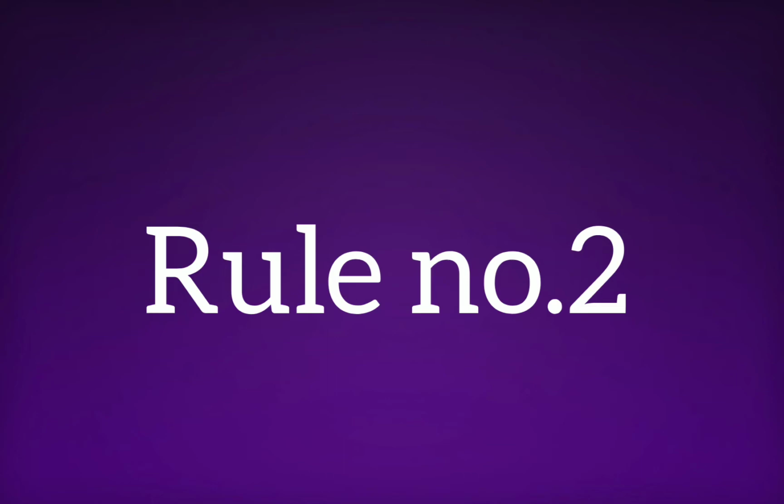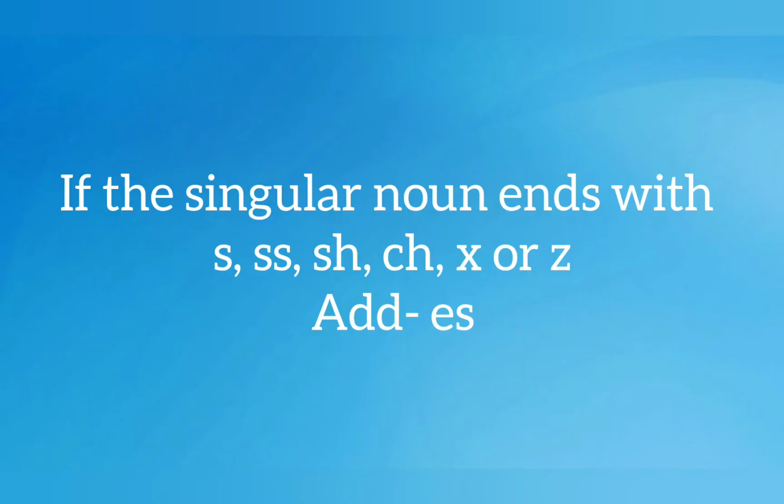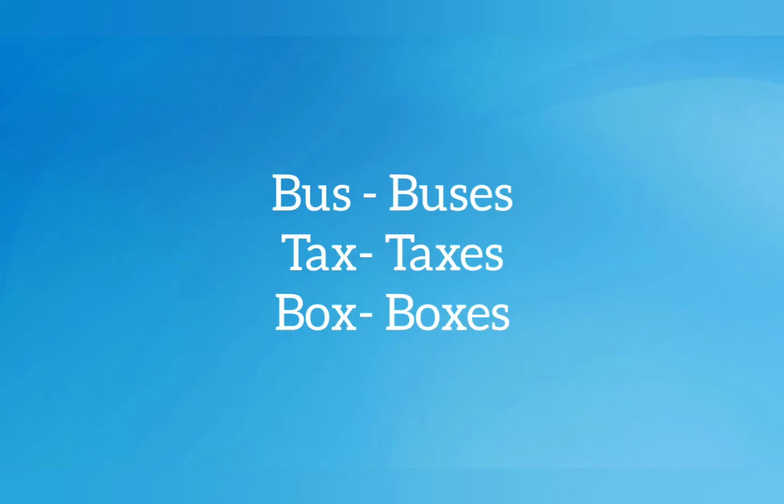Next is rule number 2. What is rule number 2? If the singular noun ends with s, ss, sh, ch, x or z, we should add es to the end. What we should add? Es to the end. For example, bus.